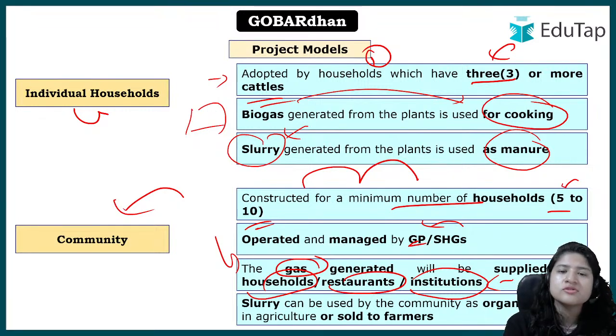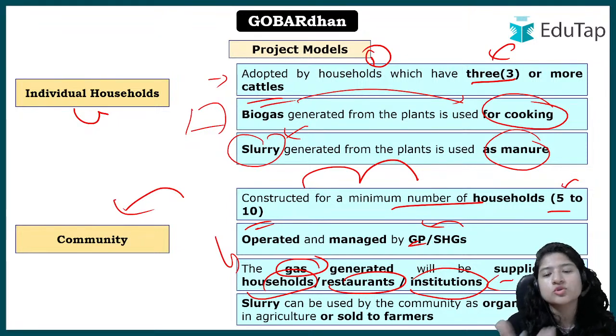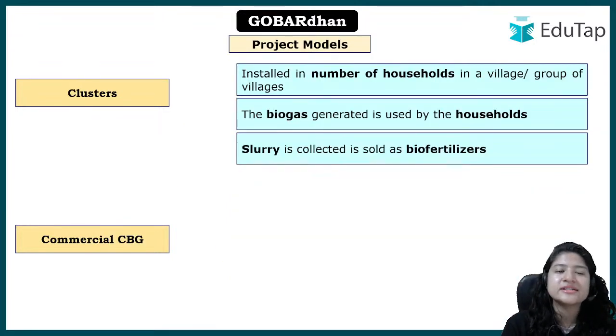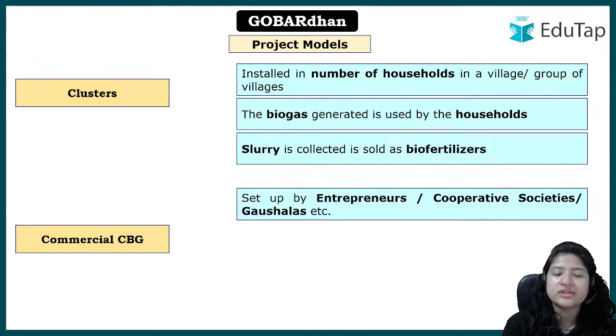In the individual household, comparatively the manure that was produced was lesser in quantity, so that was sufficient for their own field. But now it is more, so if the community wants to utilize that manure in their own field, that is also a good thing, they can do so. Or if they just want to sell it off to the farmers, then also they can do so, okay? Here, look, no requirement is given for the minimum number of cattle, right? So here, as entrepreneurship was discussed, that can also be possible, okay?